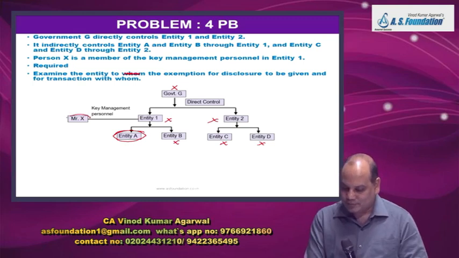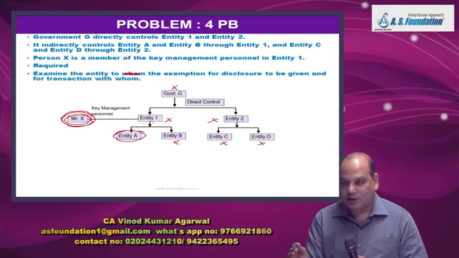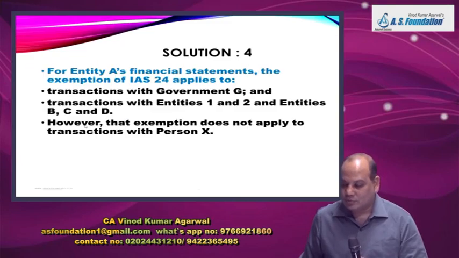However, X is the KMP of the parent of entity A. Entity 1 is the parent of entity A. So KMP of the parent entity is a related party. So X is not exempt. X will be disclosed. Right.